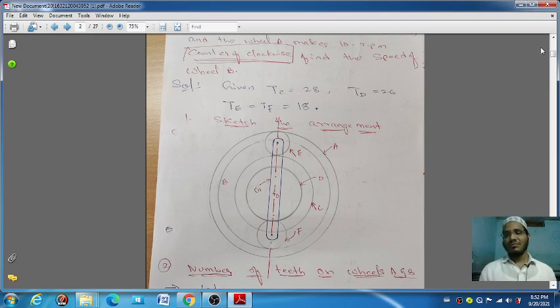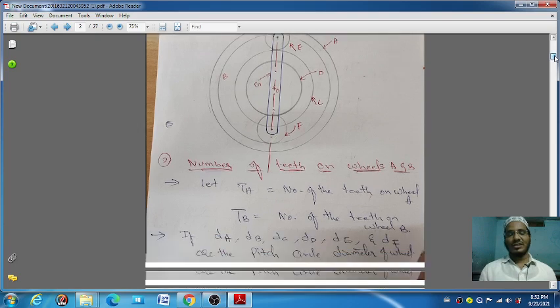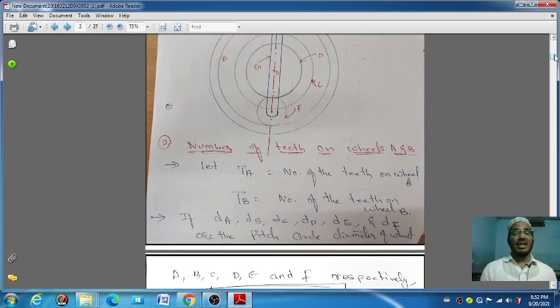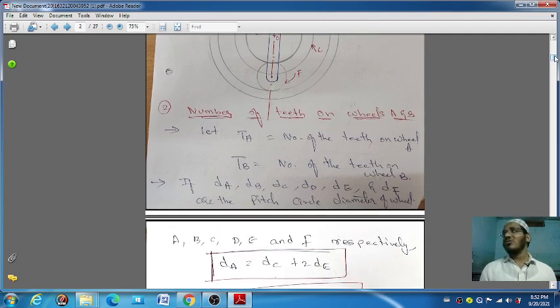Okay. Next, the first question is asking you to find out how many teeth are there on A and B. So we suppose the number of teeth on A is TA and the number of teeth on B is TB. If you want to find the number of teeth on A and B, first of all you have to find the pitch circular diameter of the wheels. So first we have to find out DA, DB, DC, DD, DE, DF. These are the pitch circular diameters of each and every wheel.